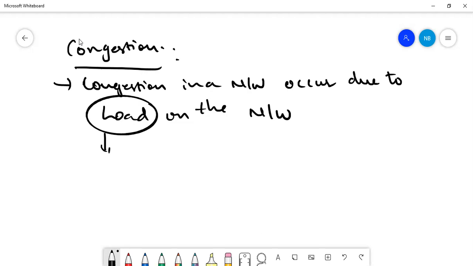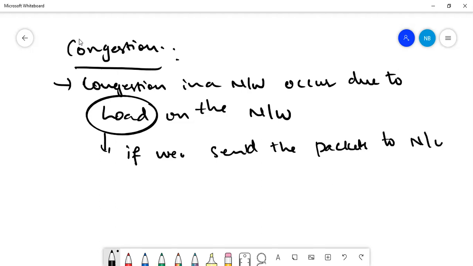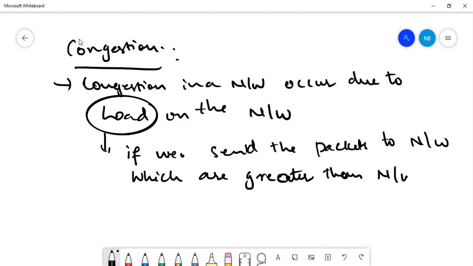Load is nothing but if we send the data packets to the network, and we are sending packets which are greater than the network capacity, so what happens?